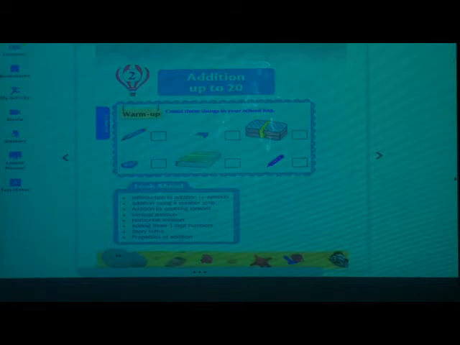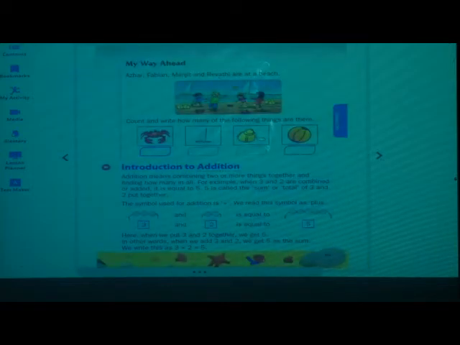See on the next page. My way ahead. Azhar, Fabian, Manjeet and Revati are at the beach. Can you see a beach? Yes. And all the children are playing. Now what have they asked to do? Count and write how many of the following things are there. Below that they have shown the picture. So you have to count and write how much it is.